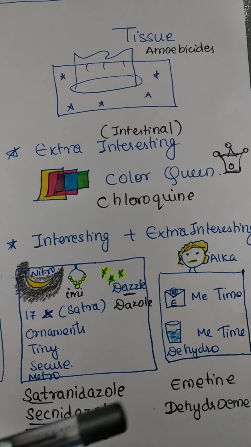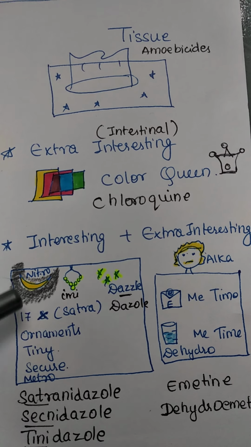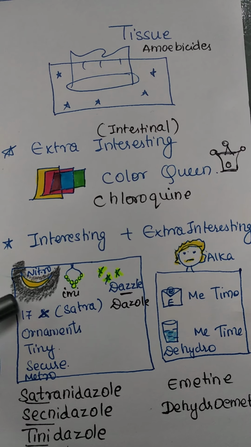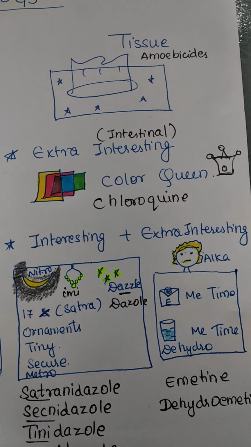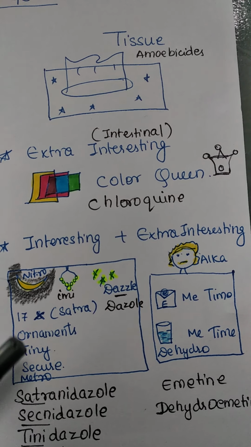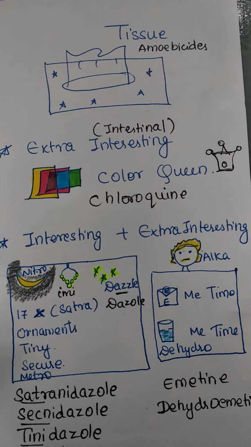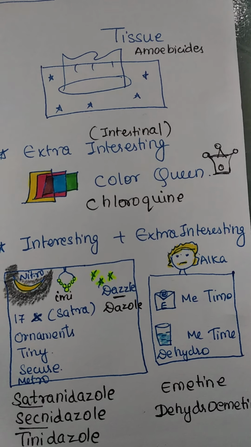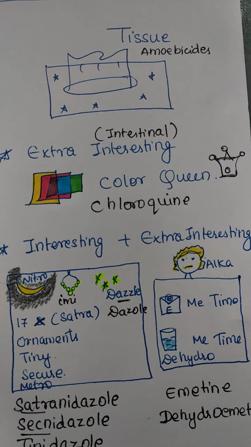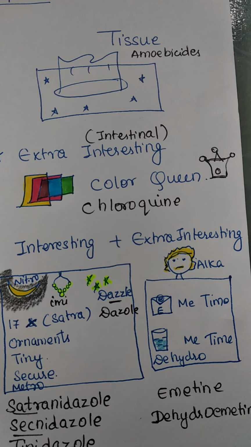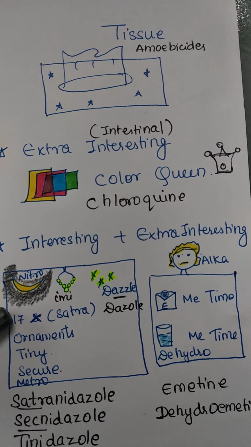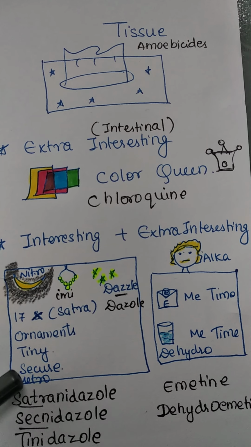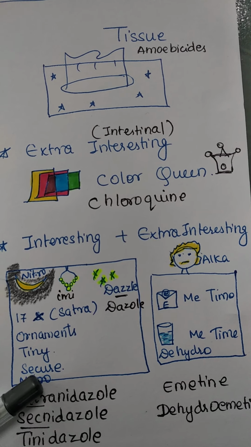On this tissue paper, the story is about khatra. Satra khatra. So the word satra is used for khatra. It's about ornaments. It's a khatra story. In this story, people wear tiny ornaments to feel secure in a metro train.